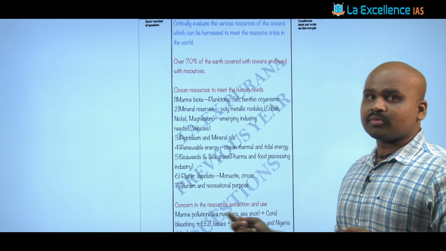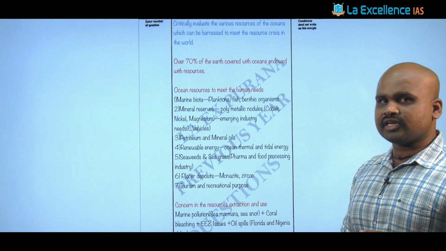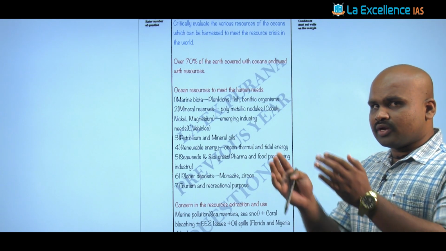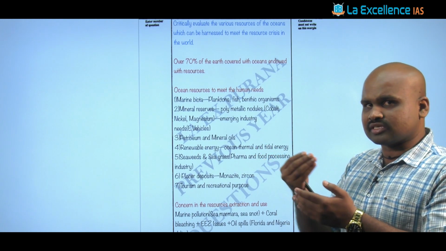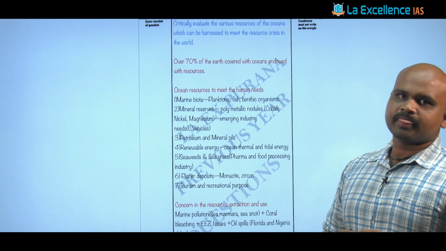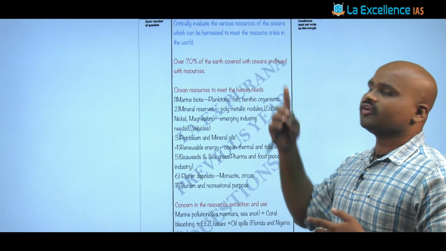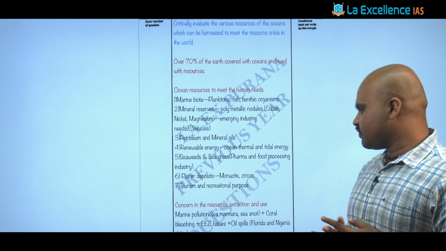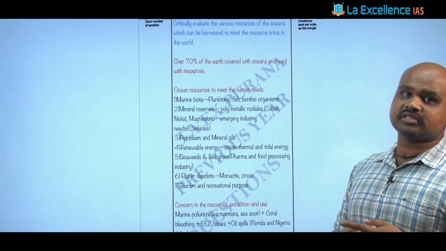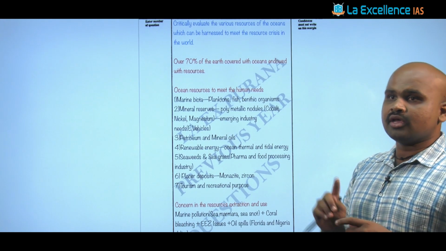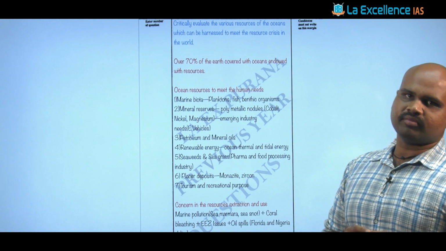Then apart from that, we talk about certain geopolitical issues with respect to the utilization of oceanic resources, especially the exclusive economic zones. You know that India, being a peninsular region, has overlapping of these exclusive economic zones with other countries like Bangladesh or Sri Lanka. So such issues might be generated in the process of utilization of these resources. Now here, what is going to be the way forward? The way forward is certainly the incorporation of sustainable principles when utilizing or harnessing those resources, and promoting the components of the blue economy.